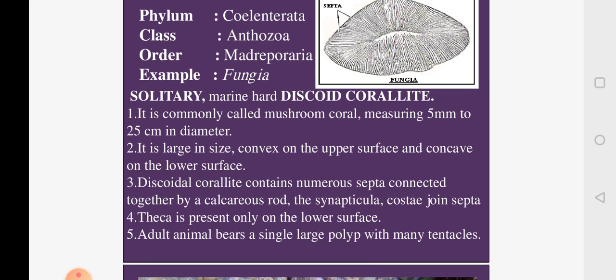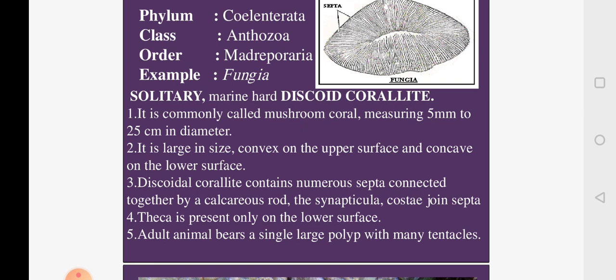Now, costa is present outside the wall of the cup. These costa will again join the outer surface of the septa. The wall of the cup is called theca. It is present on the lower surface. Means you can see the wall on the lower surface, not on the upper surface. On the upper surface you can see the septa connected by synapticula, and on the outer end you can see the costa. Below that you can see the theca, that is the wall of the cup.